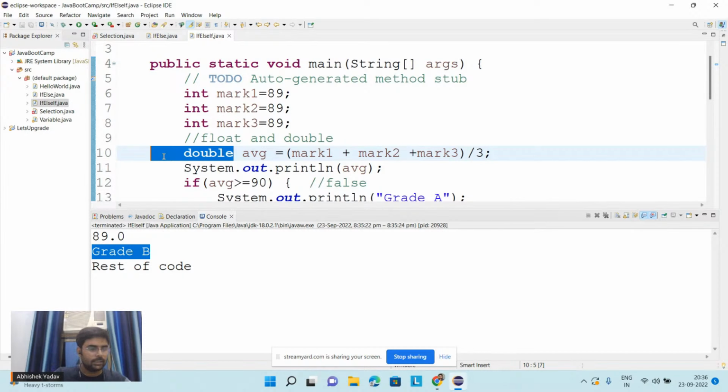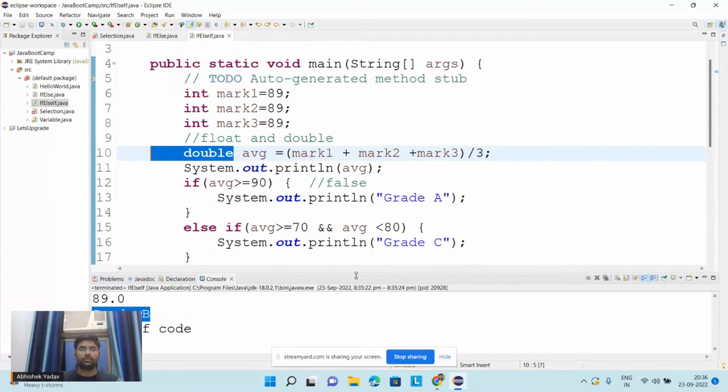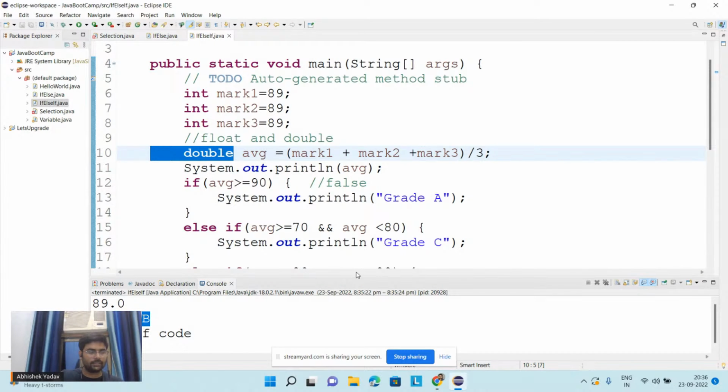Okay. So till this part it is clear, right everyone?